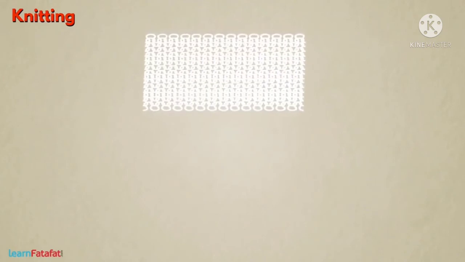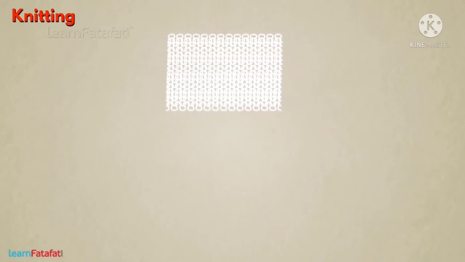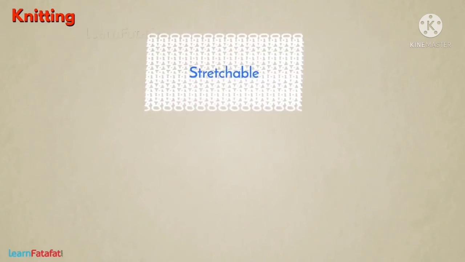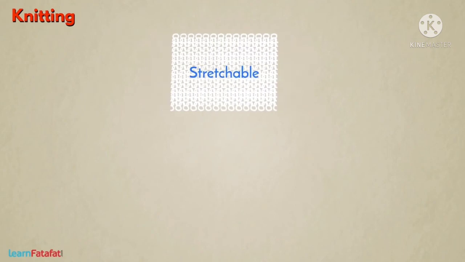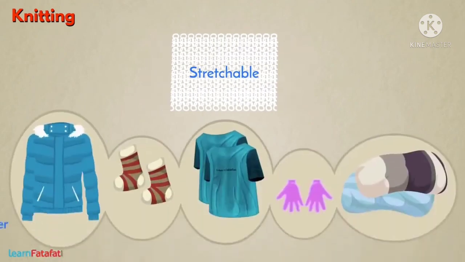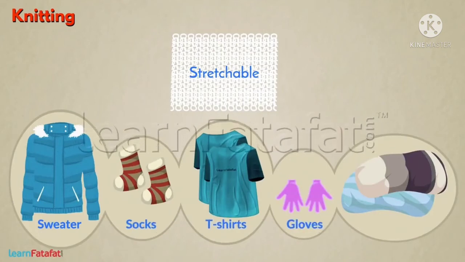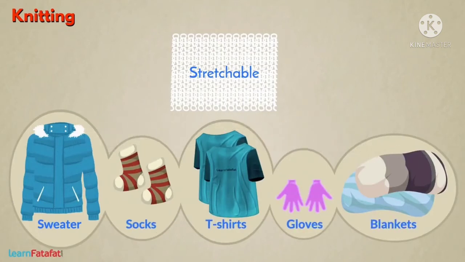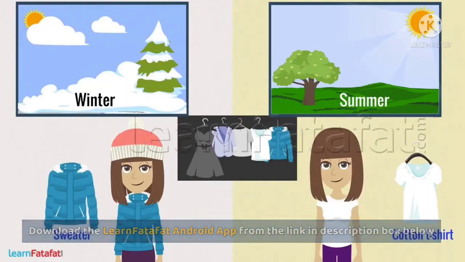A very important property of knitted fabric is that it is stretchable. With this property, we are able to produce things such as sweaters, socks, t-shirts, gloves, blankets, as well as close-fitting garments. On wearing, the loop structure stretches and takes the body shape.